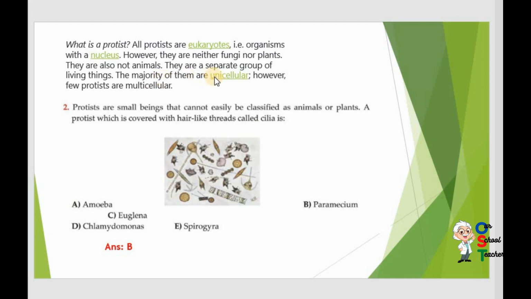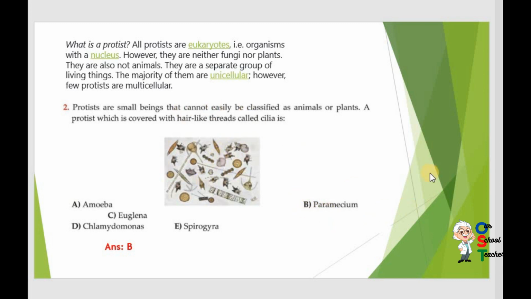The majority of them are unicellular. You know the meaning of unicellular. However, a few protists are multicellular. So you have to select a protist which is covered with hair-like threads called cilia. Amoeba has pseudopodia, Euglena has flagella, Chlamydomonas has flagella, Spirogyra has no cilia.